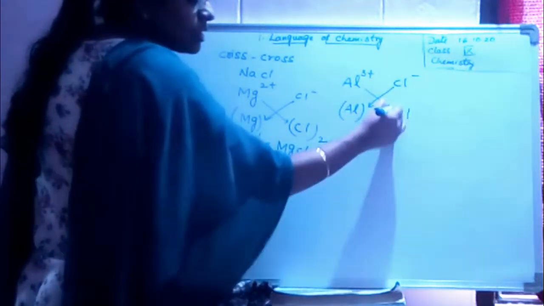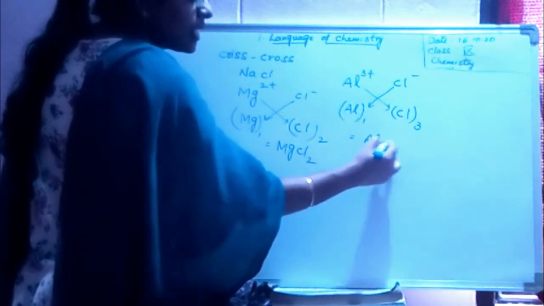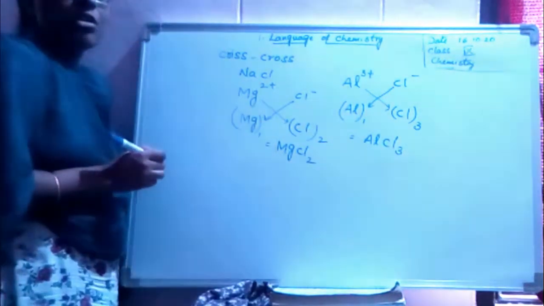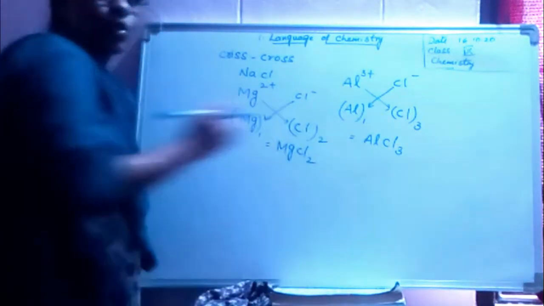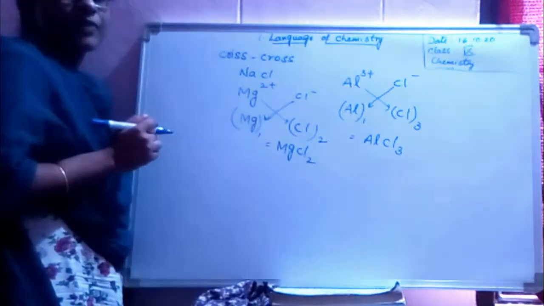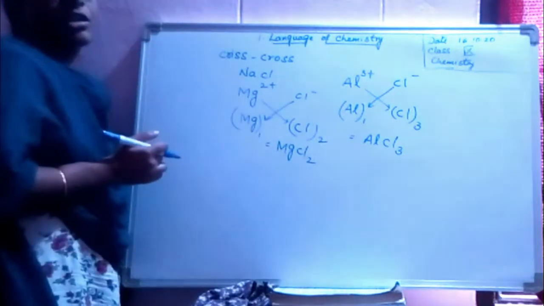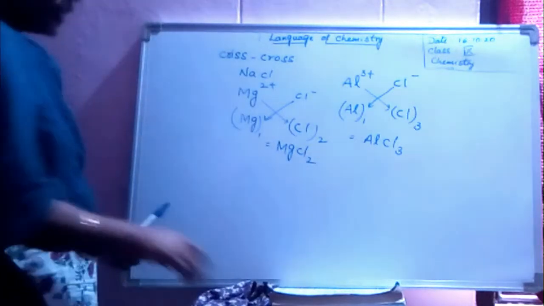Charge is 1, Cl is 3. Hence, you will get AlCl3. The name of the compound is aluminium trichloride. What is the name of the compound? Aluminium trichloride.